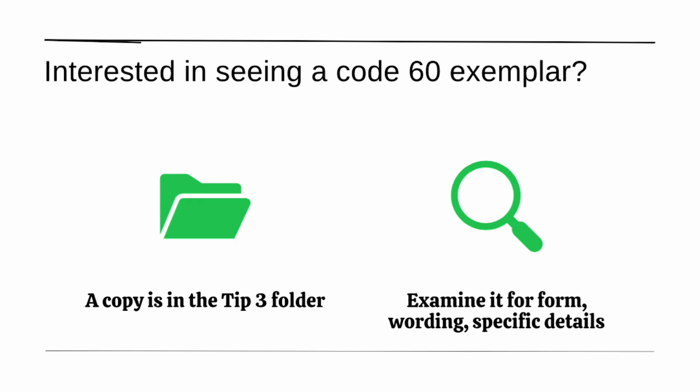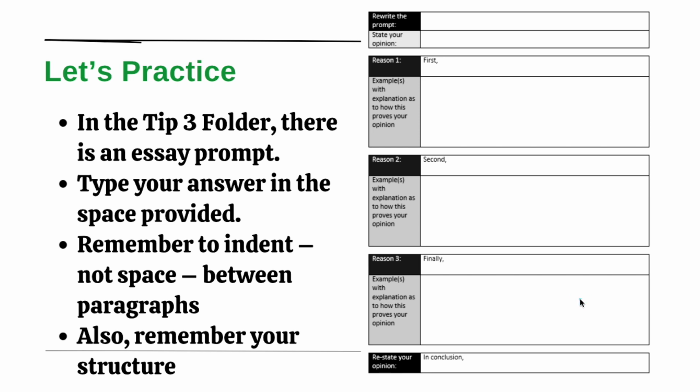So now it's your turn to practice. In the Tips 3 folder, there is an essay prompt, and we would like you to start practicing writing an opinion piece. We've provided for you in the LMS a planning sheet.